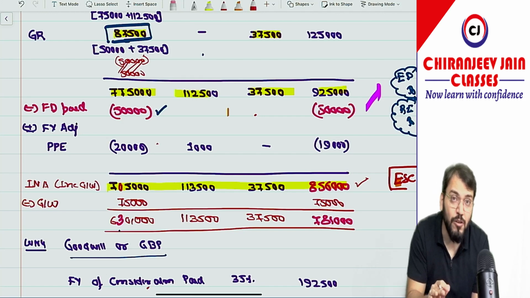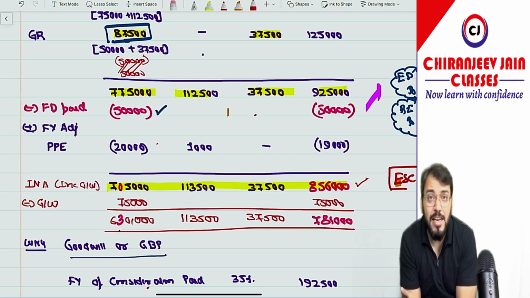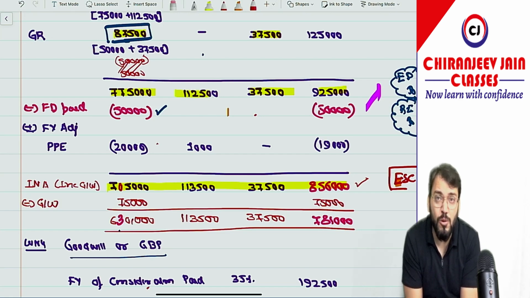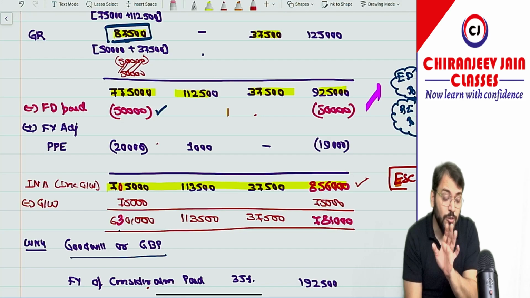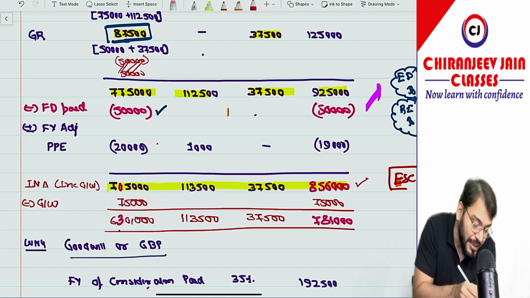This INA will be inclusive of goodwill. My question to you is, when we calculate fair value of INA on the date of acquisition as per Ind AS 103, should it be including goodwill or excluding goodwill? Of course, it should be excluding goodwill. So from my point of view, it should be minus goodwill. From minus goodwill 75,000, this actually becomes INA excluding goodwill.